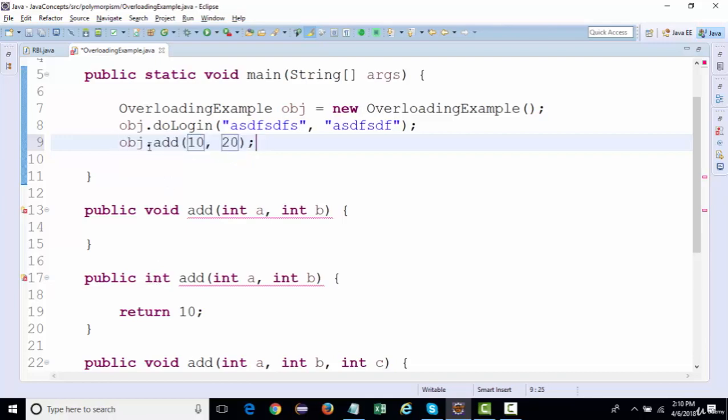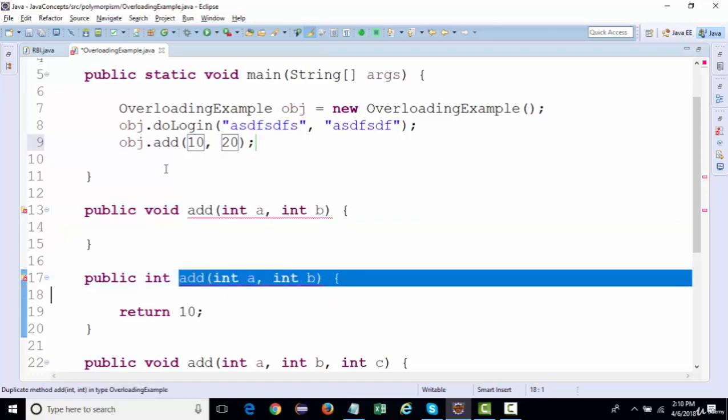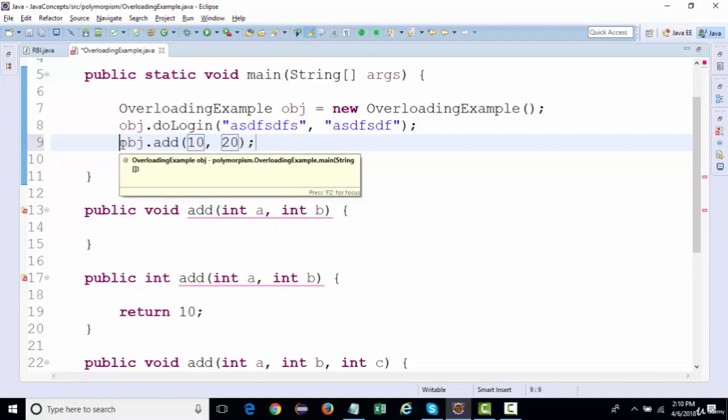We simply call a method and it asks us to pass the arguments. So if the arguments remain the same, ambiguity is going to come. The compiler may get confused about where it should enter 10 and 20, either inside this method or that method. This is why overloading is not feasible where we have different return types but the same method signature.